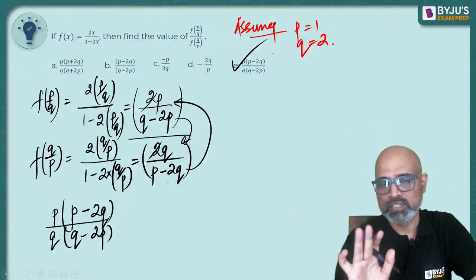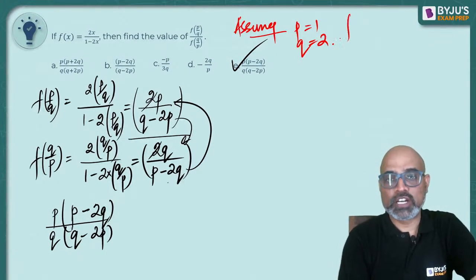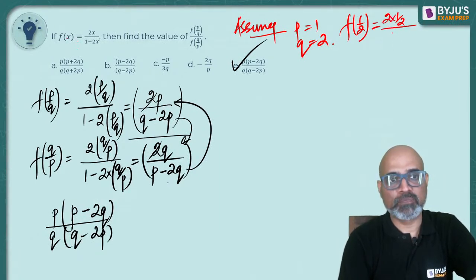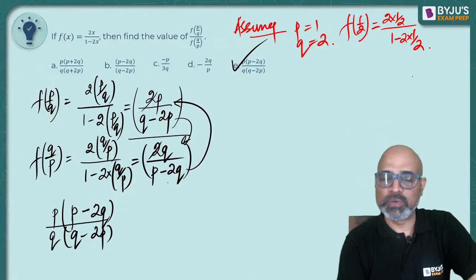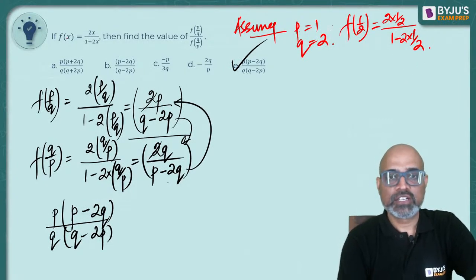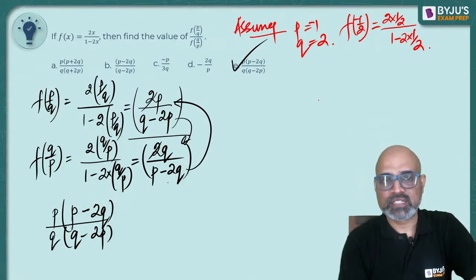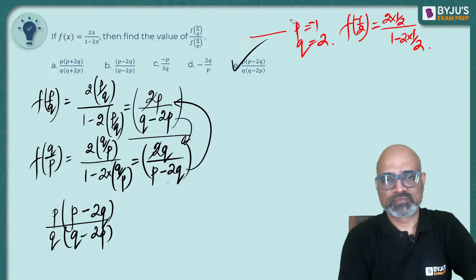No one will stop you. So once you do it, you have to figure out what is f of 1 by 2. F of 1 by 2 means 2 into 1 by 2 divided by 1 minus 2 into 1 by 2. So the problem over here is you will have denominator as 0, which you are not allowed to take. So let's take minus 1 by 2 instead. This will go lengthy, so let's leave it, okay?